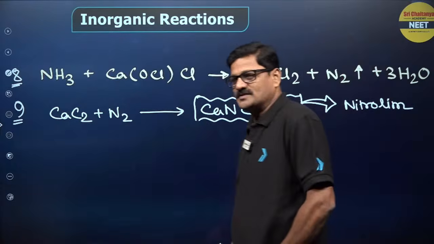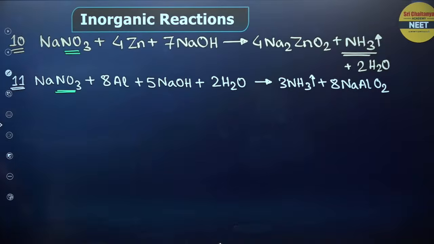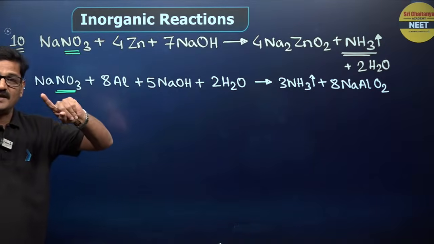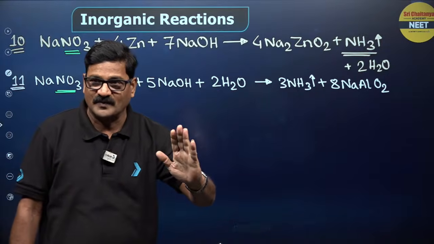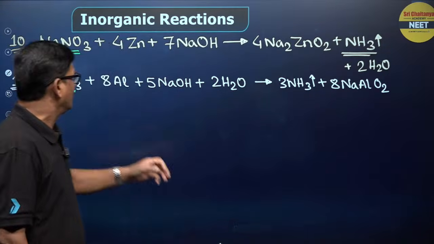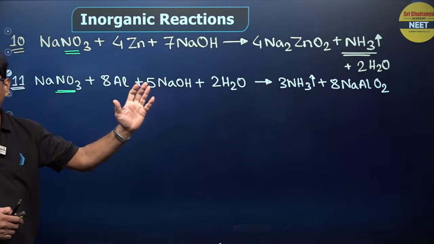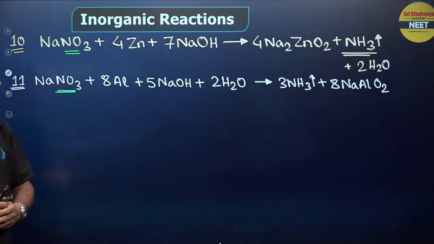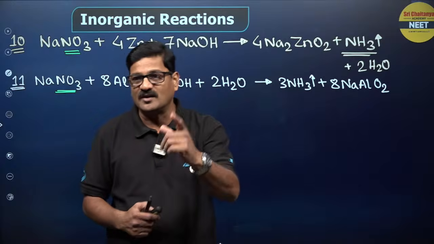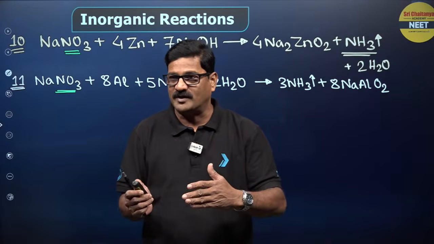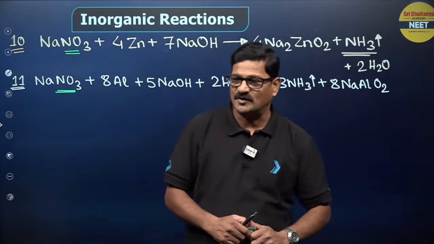If you have any doubts, please let us know. Now, one more. First reaction NaNO2 and this reaction NaNO3. NaNO3, when reacted with zinc and sodium hydroxide, forms sodium zincate, Na2ZnO2, and ammonia is liberated. And NaNO3 reacted with aluminum and sodium hydroxide, sodium meta-aluminate is formed and NH3 is formed.